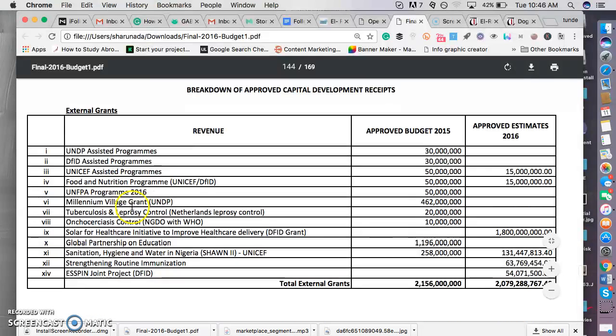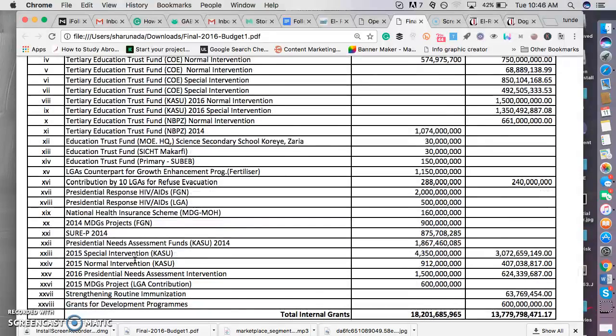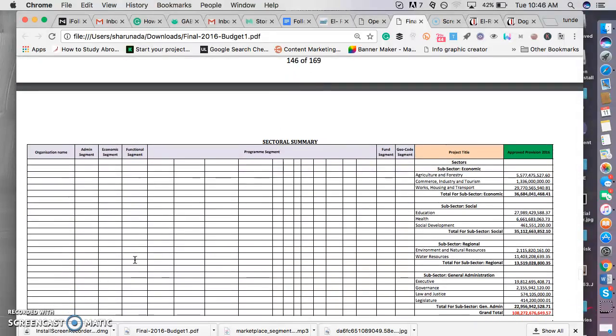So this is an external grant. We have UNDP program, DFID, UNICEF, Food and Nutrition Program, UNFPA, Millennium Village Grant, Tuberculosis and Leprosy, onchocerciasis control. Sorry, I'm not the medical kind of person. I'm very sorry to have missed that anyway.